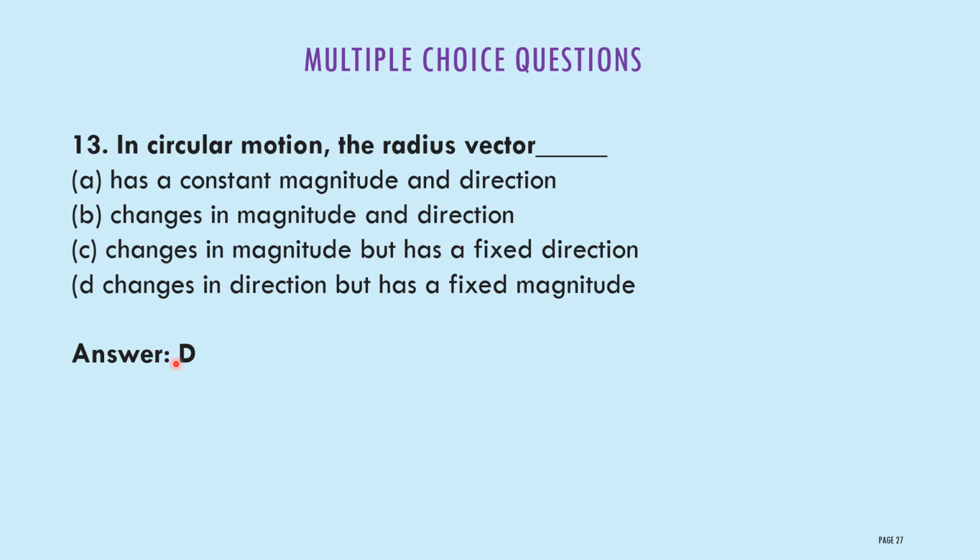In the case of circular motion, the radius vector changes in direction but has a fixed magnitude. The direction of the radius vector will change, but the radius of the circle will be constant. For a particular circle, the radius will be constant, but only the direction will change.